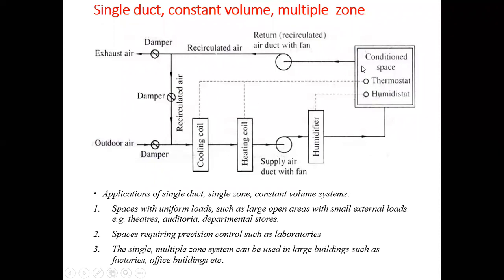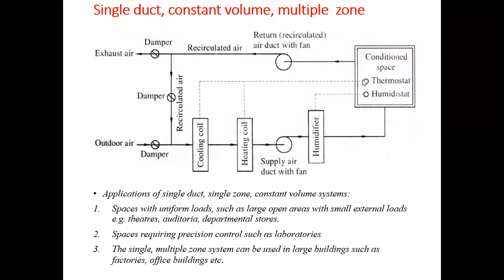First, what we have to study is the single duct constant volume single zone system. In this system, you can see here, outside air will first pass over the cooling coil, then the heating coil, and then through the fan it will pass over the humidifier, and then this air will be supplied to the conditioned space which you need to condition.